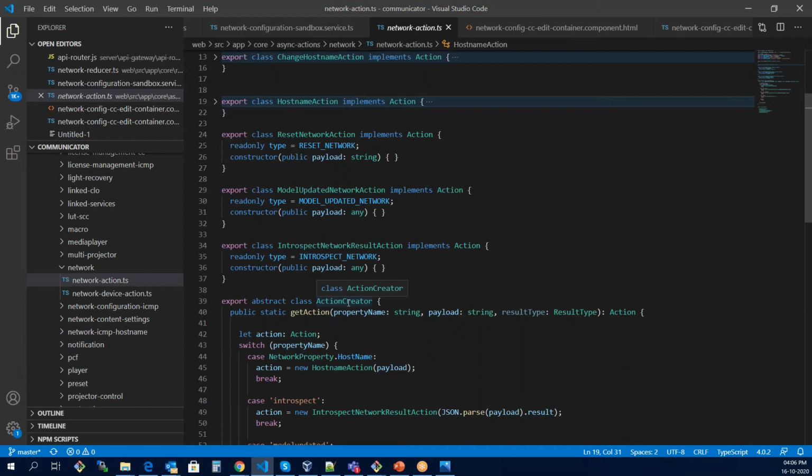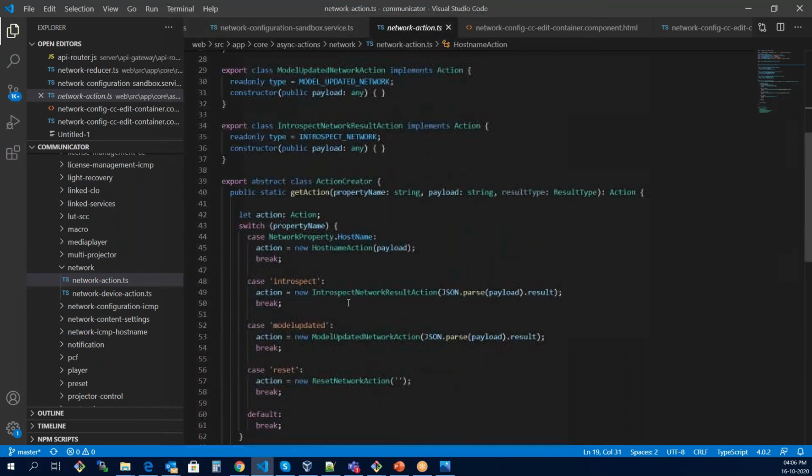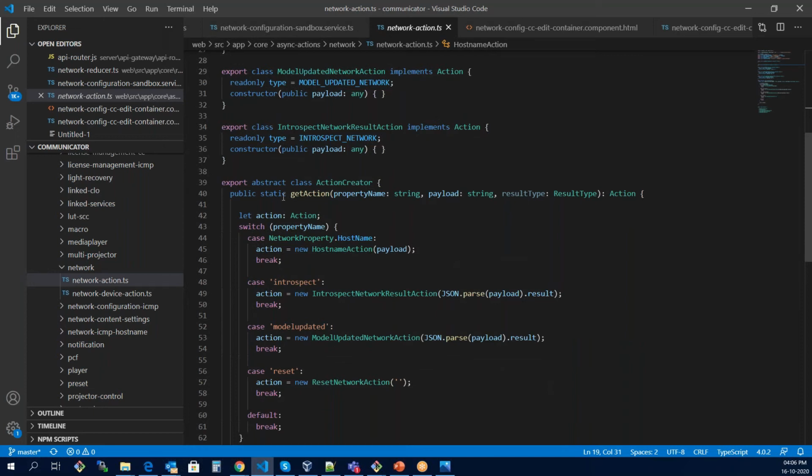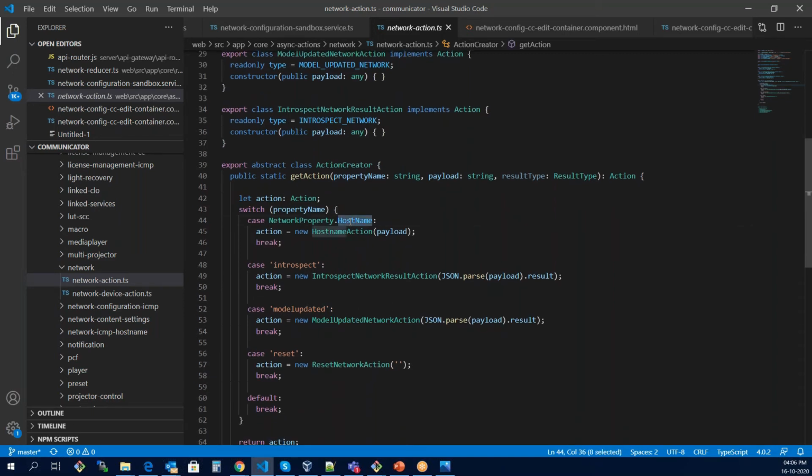Right now we are in the network module, so I have created an action creator for the network module. It has a function, get action, which is going to get the actions, depending on which action we want. If it is a hostname action, in our case yes, it is going to return us the hostname with a payload. The payload is the actual value of the hostname.